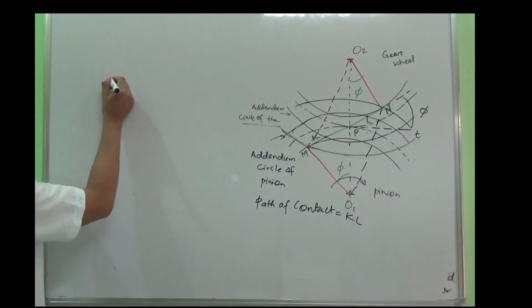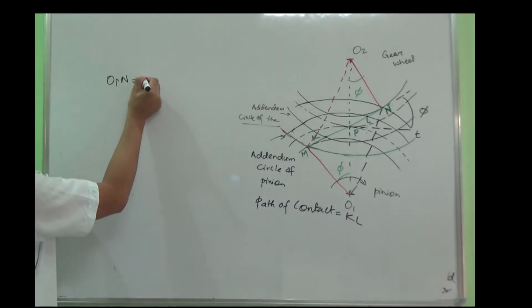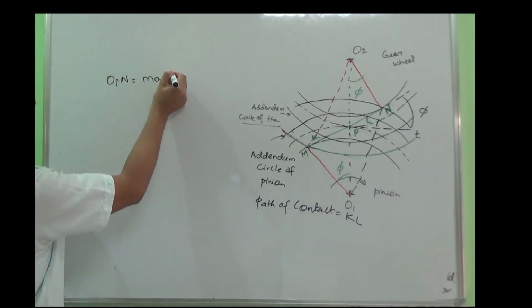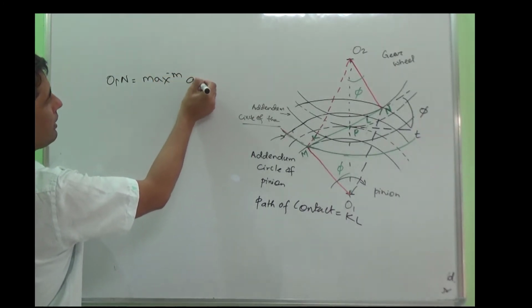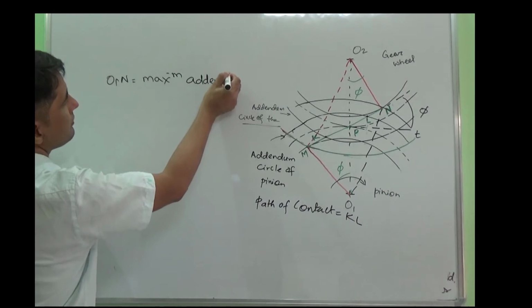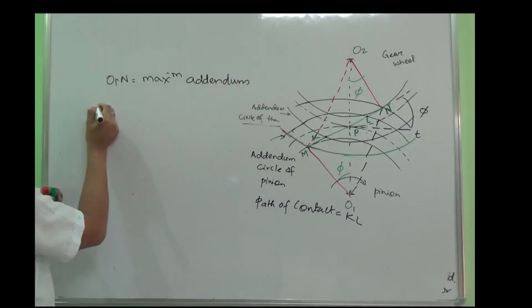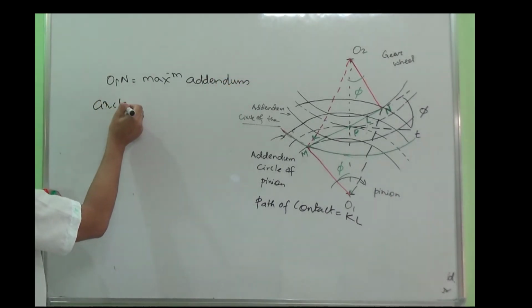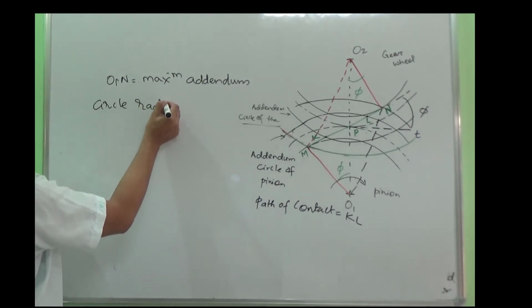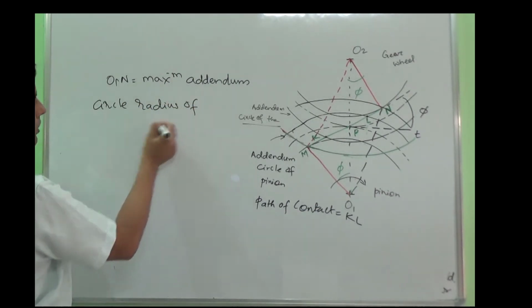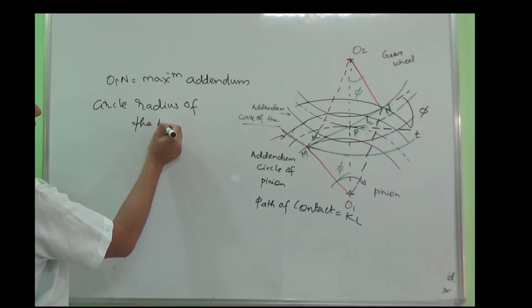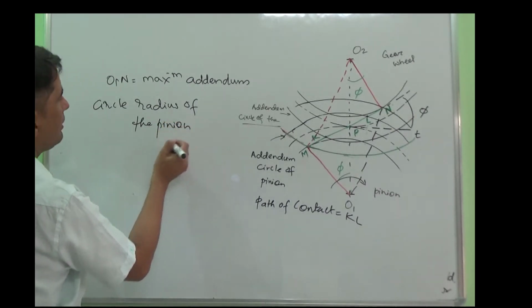O1N is the maximum addendum circle radius of the pinion, right?